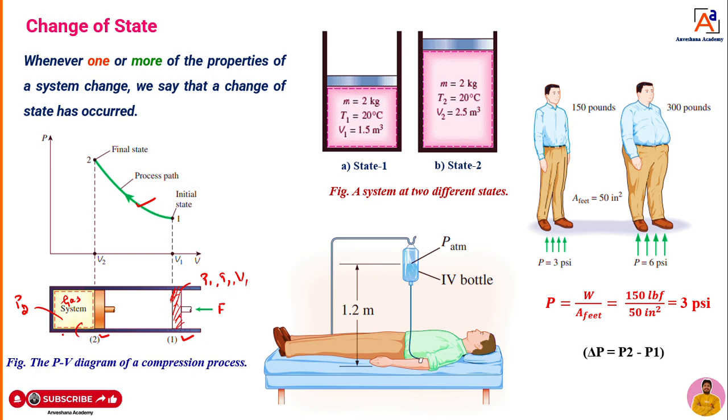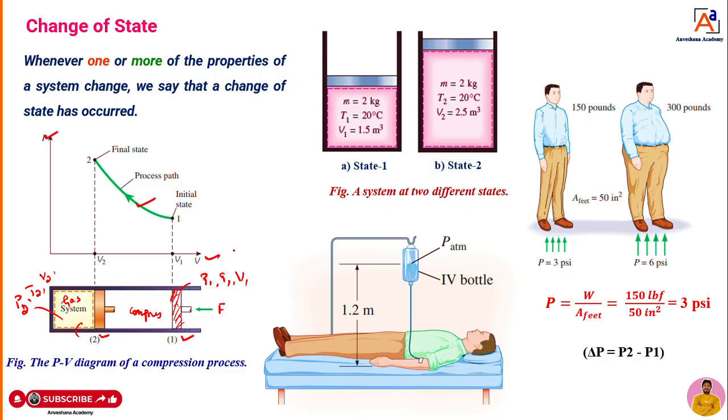Once it reaches point 2, the pressure of the gas is increased, that becomes P2. The temperature of the gas is increased, T2, whereas the volume is decreased. That means what? We can see a compression process. When I compress it, the volume is decreased. The variation of that pressure and volume, I can show on a diagram. The diagram you can call a PV diagram.